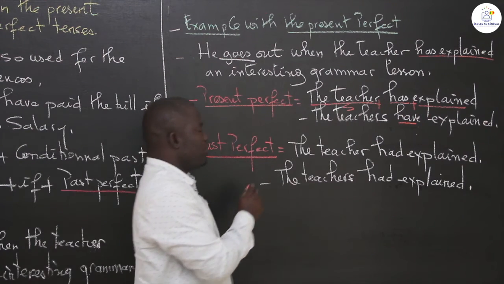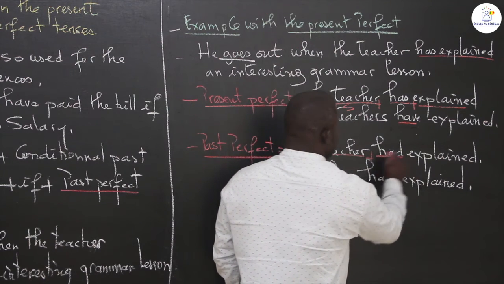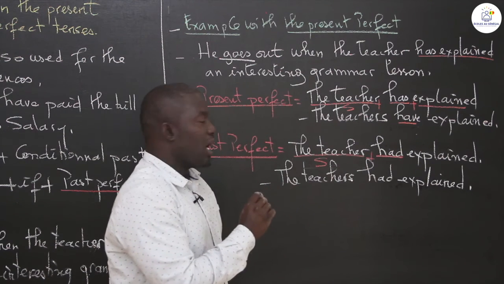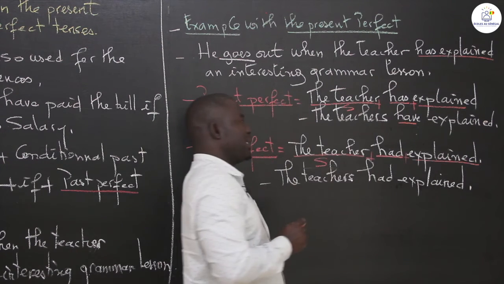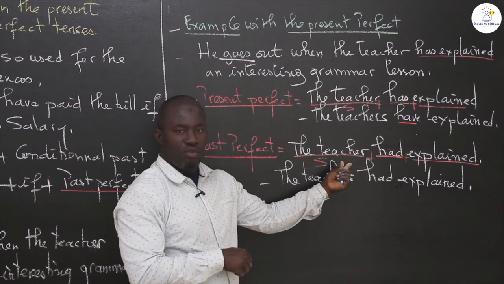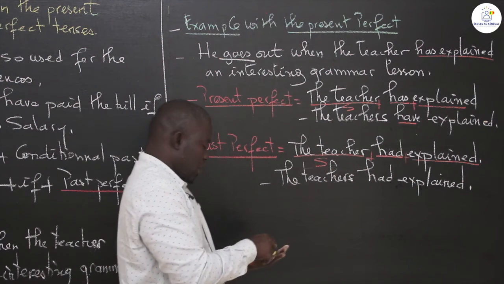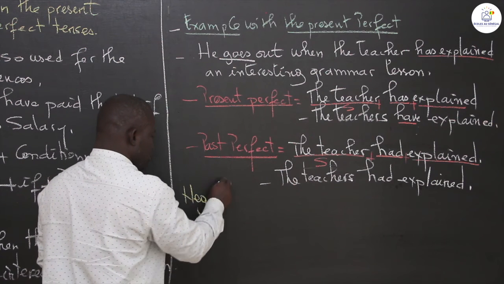For the past perfect: subject plus had, the simple past of to have, plus past participle.